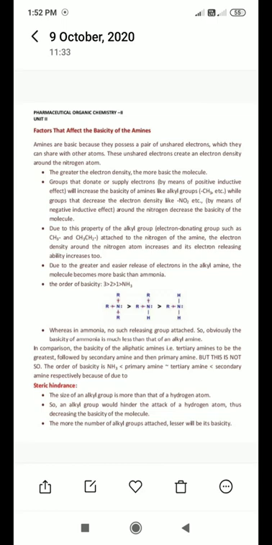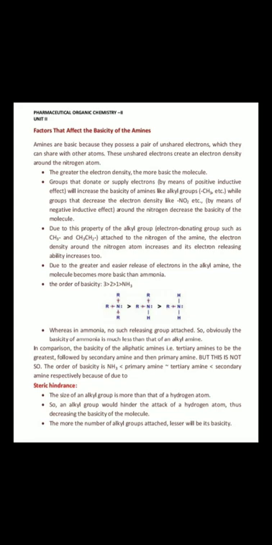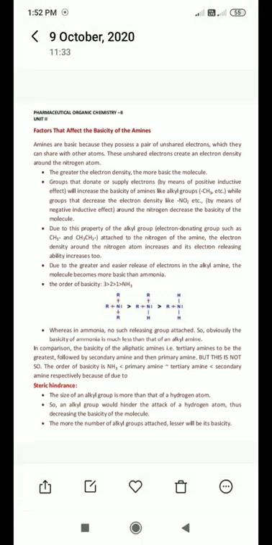What is steric hindrance? Steric hindrance means inhibition, and steric relates to stereo, as you might have heard in the term stereochemistry.